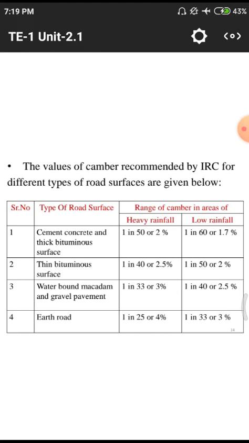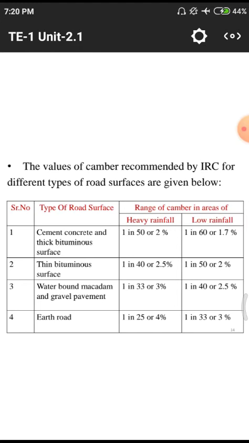According to the temperature and rainfall data from the environmental departments, we need to collect the particular data and prescribe what amount of materials we need to take, what kind of materials we need to add, and what type of admixtures. All those we need to study as per IRC regulations, so that we prepare different kinds of roads by the rules prescribed by the Indian Roads Congress.